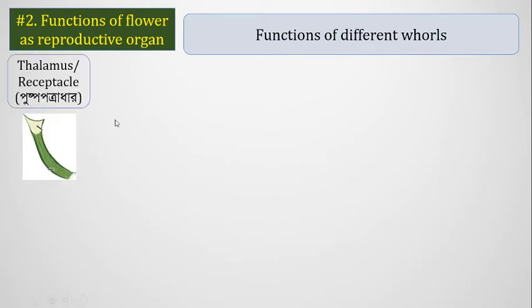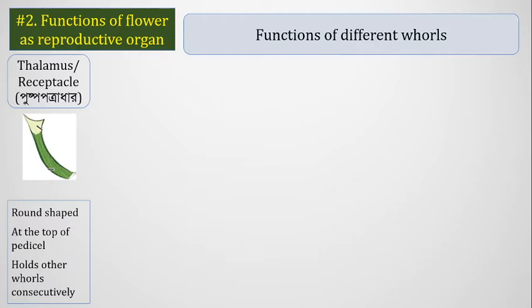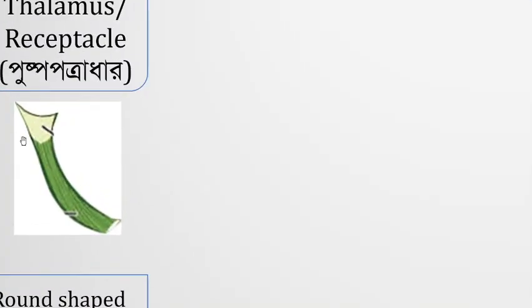At first, the thalamus or receptacle, which should not be confused with the floral axis. In Bangla, the thalamus or receptacle is called pushpopatradhar, and it is round shaped. The top part you see is the thalamus or receptacle, and the green part is the pedicel.